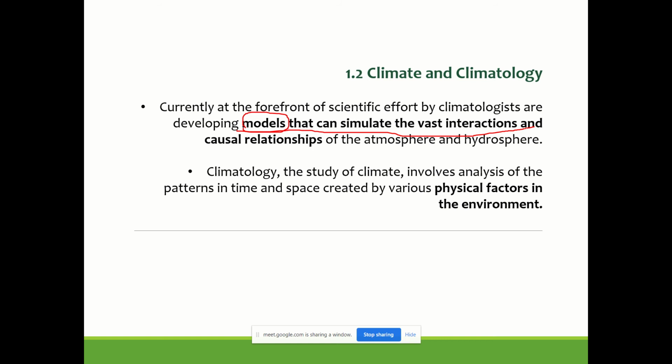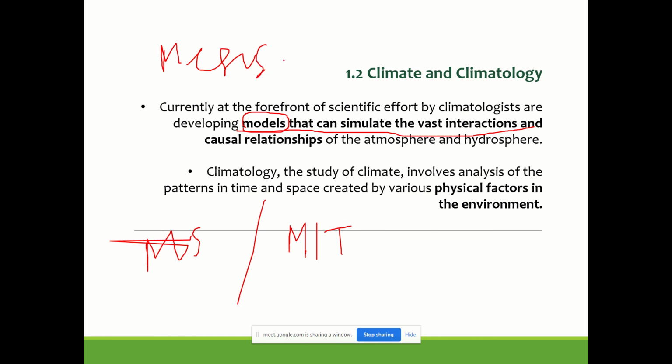For example, there is one initiative, one institute in NUS, National University of Singapore. They run a program in collaboration with MIT called the MIT Alliance Program, where they are trying to model the climate of Singapore at mesoscale. They call it the mesoscale urban climate model of Singapore.